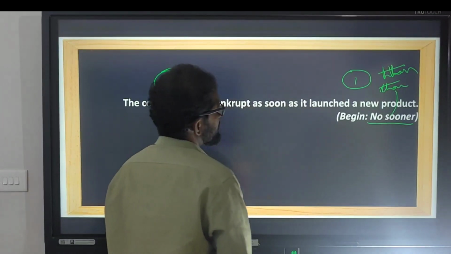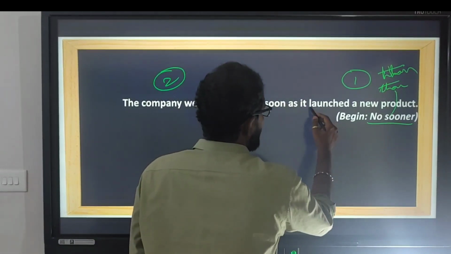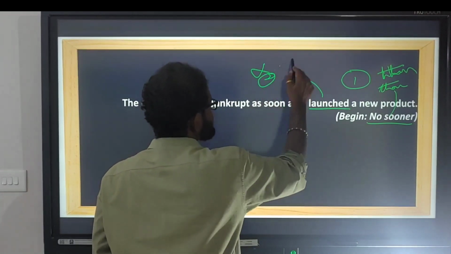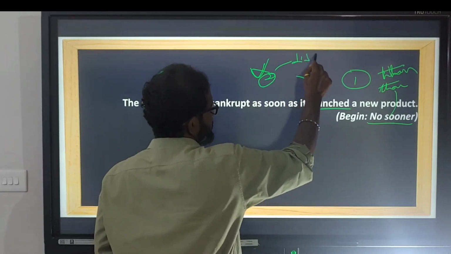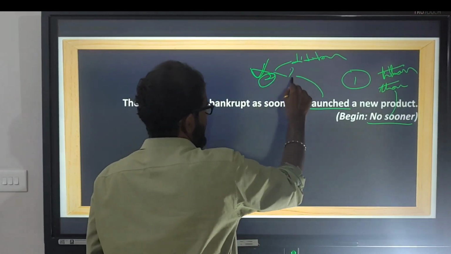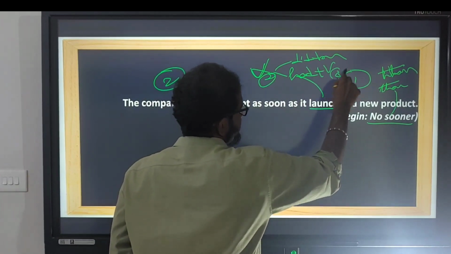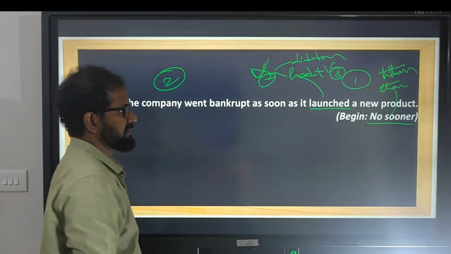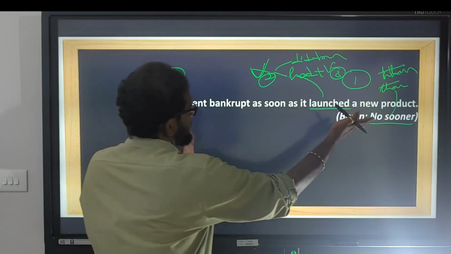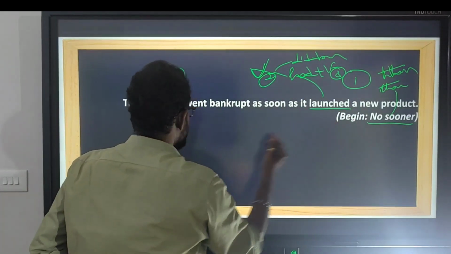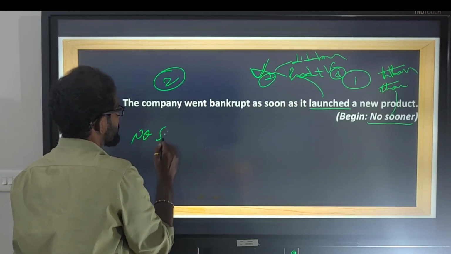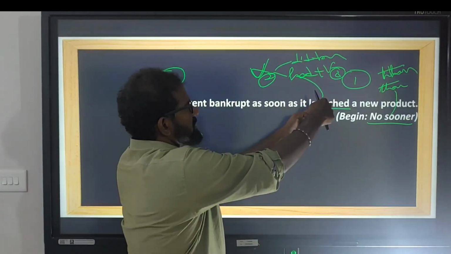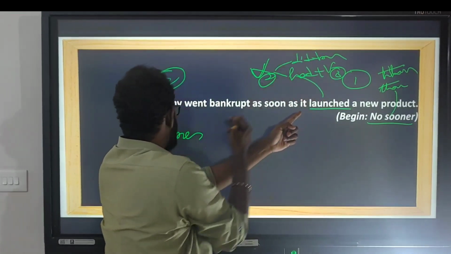And next, find out the verb and then what helping verb is supposed to be used. Launched is a V2. If the verb is V2, we can use did plus base form or had plus V3. Both answers are possible. And next, inversion is supposed to take place. Let us write the answer now with no sooner. Which is the first completed action? This is the first completed action. And what helping verb is supposed to be used? Did plus base form, had plus V3. We are going with did first.